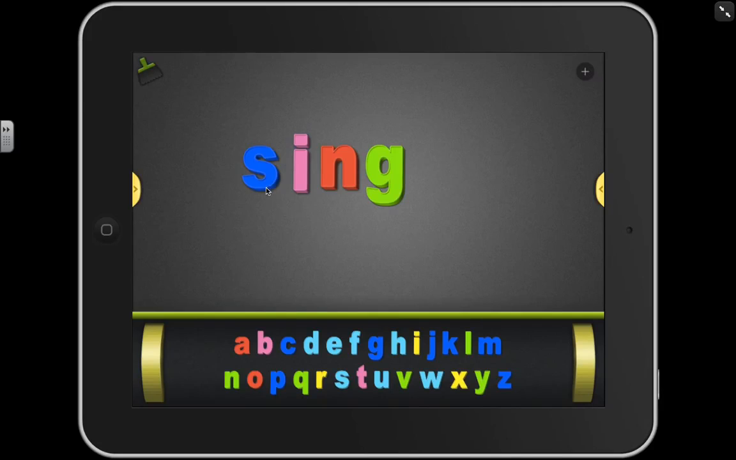All right, let's do another one. Let's change this word from sing to the word sang. What do you hear? Sang. Where's your change? You're right. You don't hear the I anymore. What vowel do you hear? Sang. You hear an A, don't you? All right. You should have made the word sang.